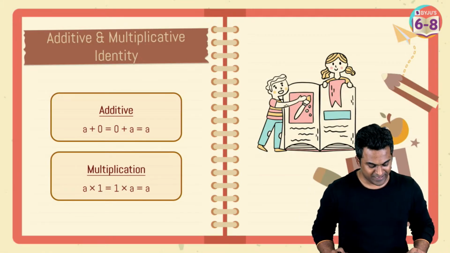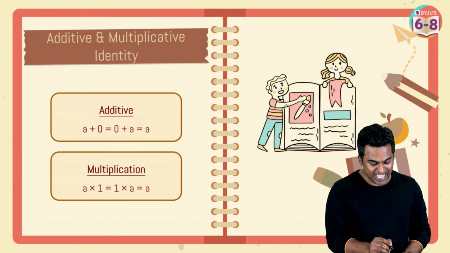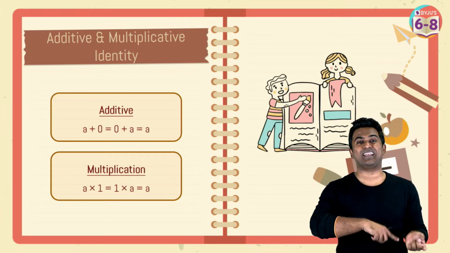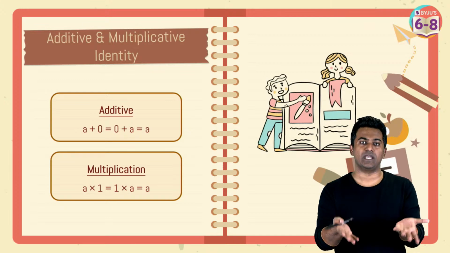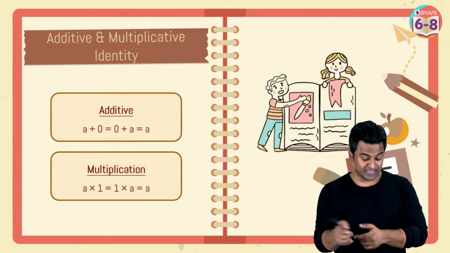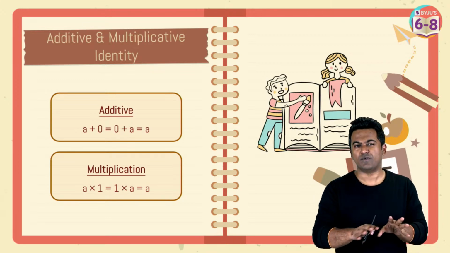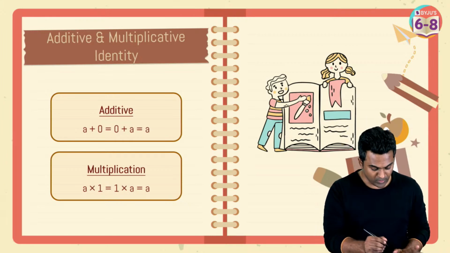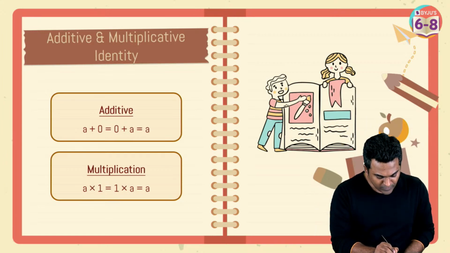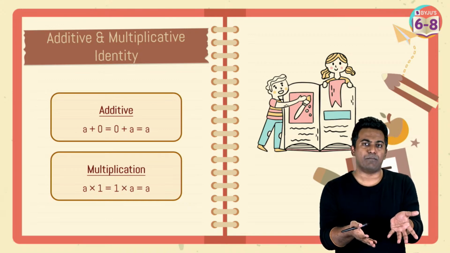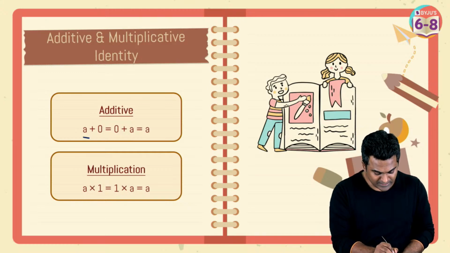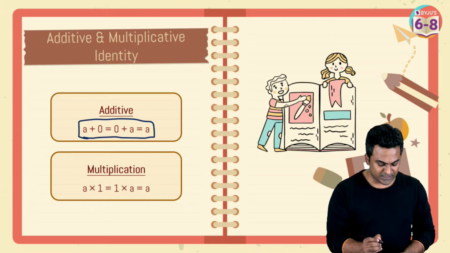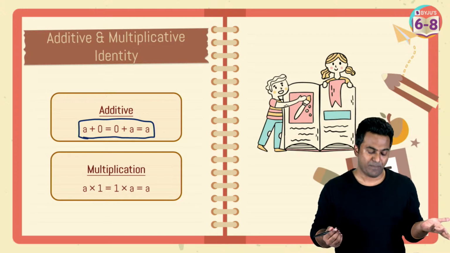Yes, additive and multiplicative identity. Now there's a difference between additive inverse and additive identity. Okay, inverse means opposites. Opposite of A is minus A. This is identity here. So don't get confused between inverse and identity. All right, so the additive identity of A is 0, because when you add nothing to a number, the result is going to be the same number because you're adding nothing to it. So that's the reason why this is the additive identity. A plus 0 or 0 plus A, you get the same A back.